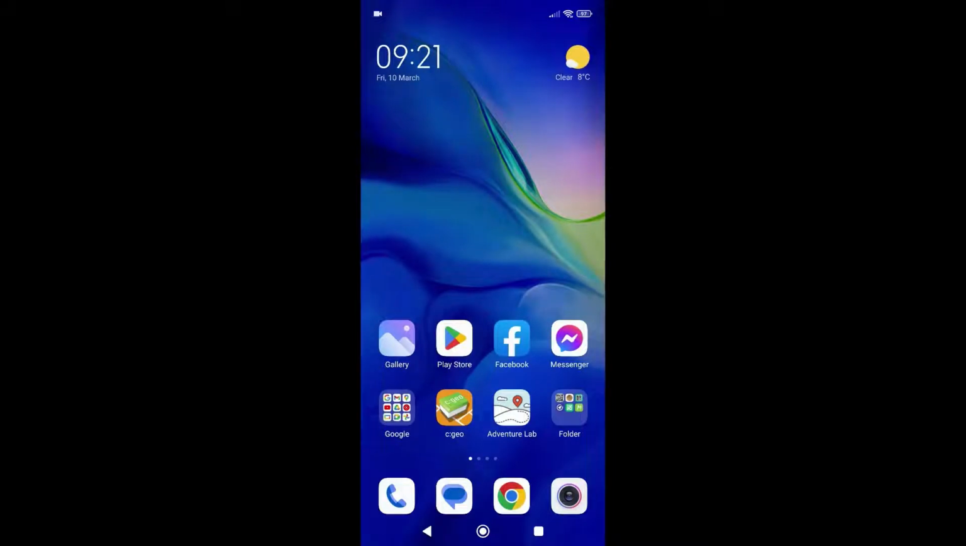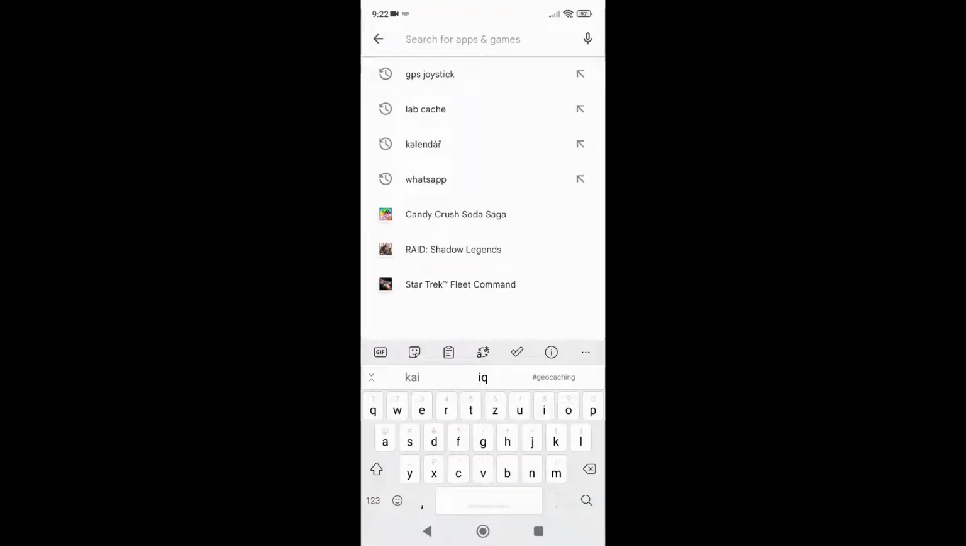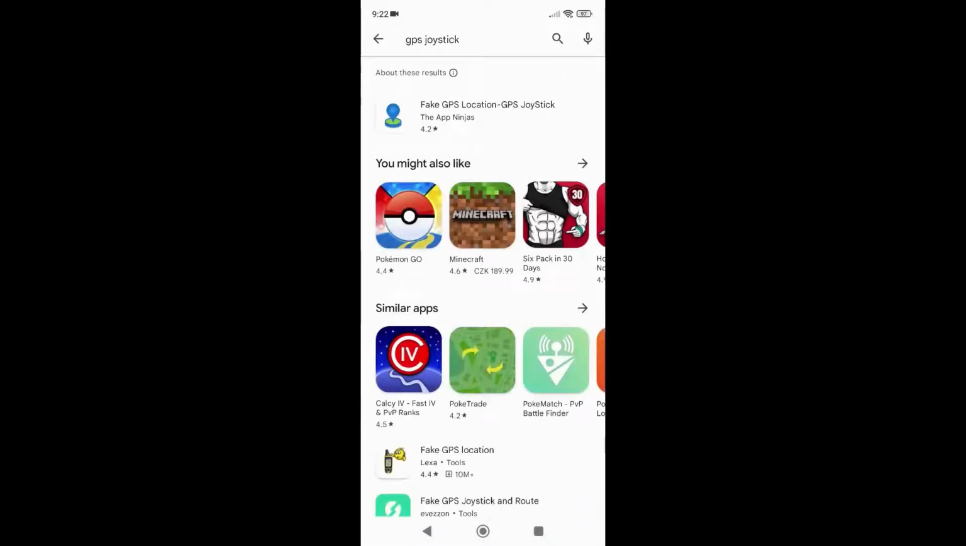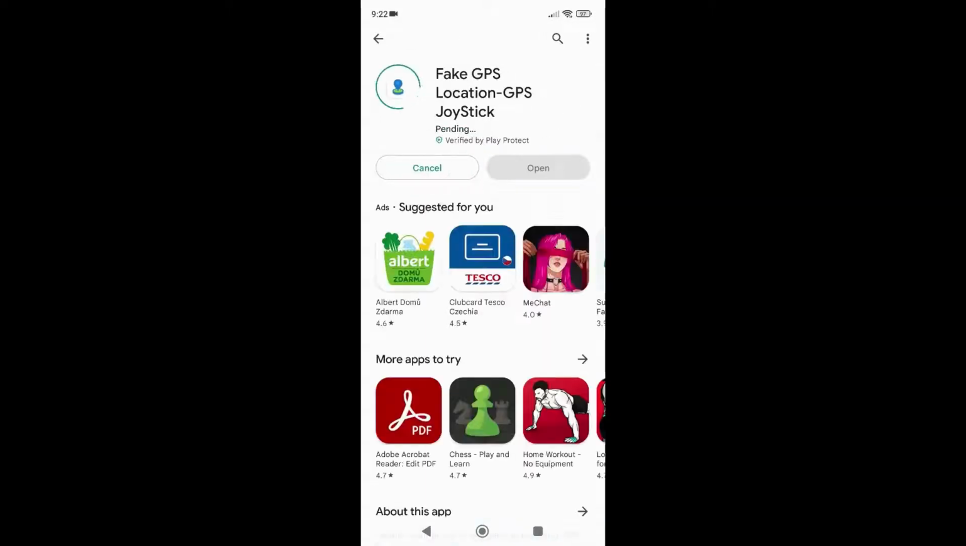Open Google Play Store. Type GPS JoyStick. Okay, so we need this fake GPS location, GPS JoyStick. Install this app.